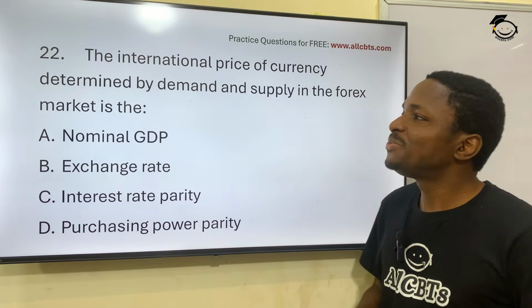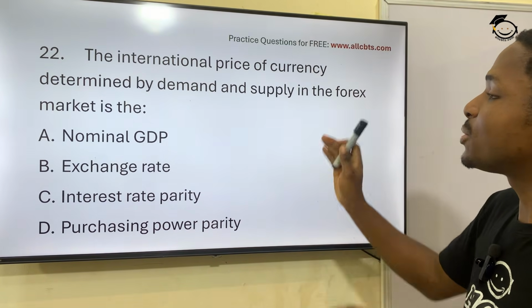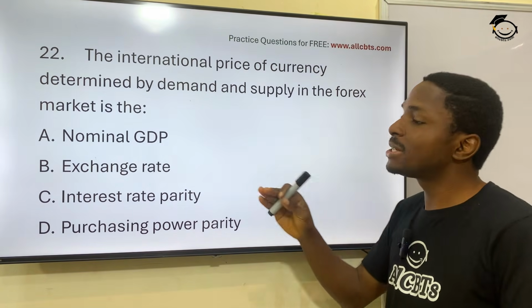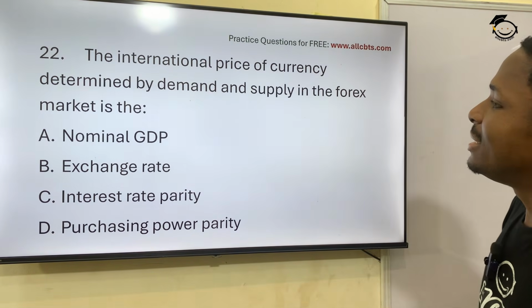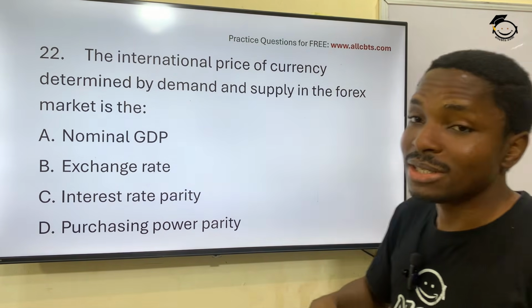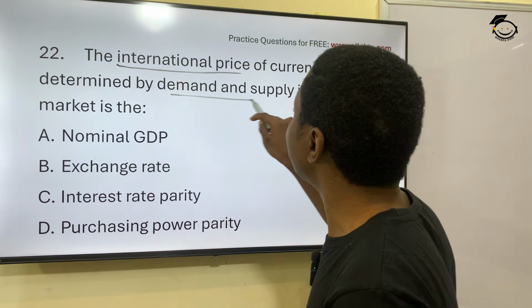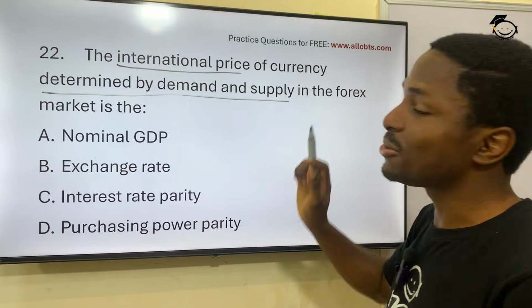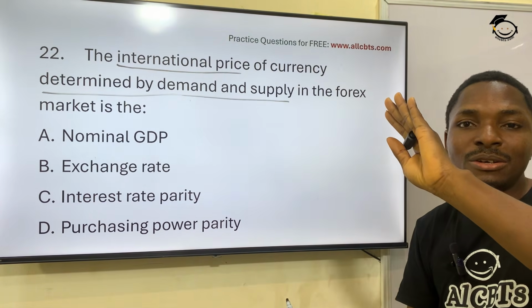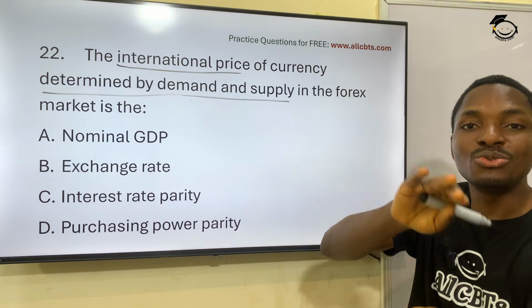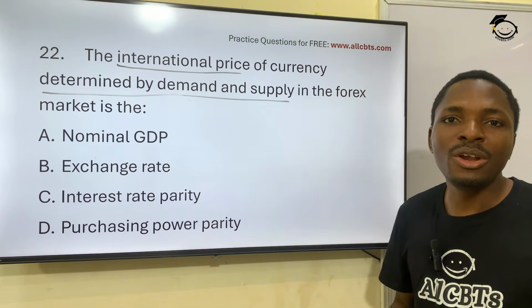Question 22. The international price of currency determined by demand and supply in the forex market. If you like, you can say buying and selling. Okay. In the forex market. Now note the key words there. International price, demand and supply is determined by demand and supply. So the international price of currency, like naira to dollar to euro, you see the prices are always changing. That's the international price of currency.